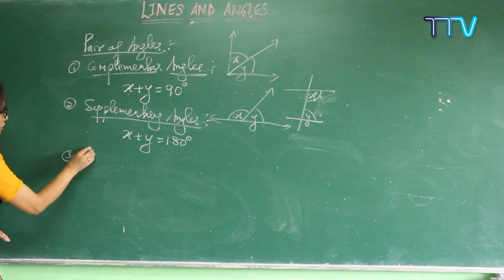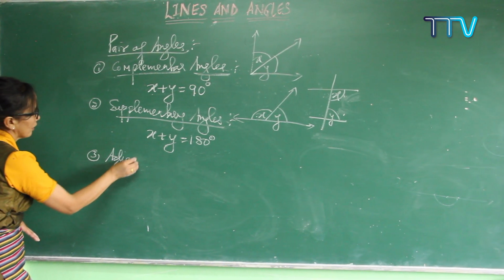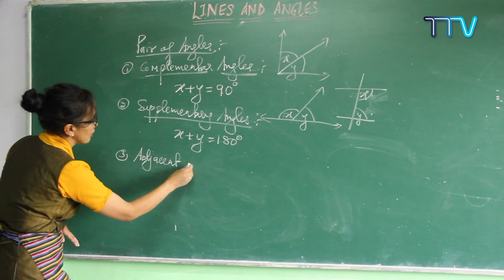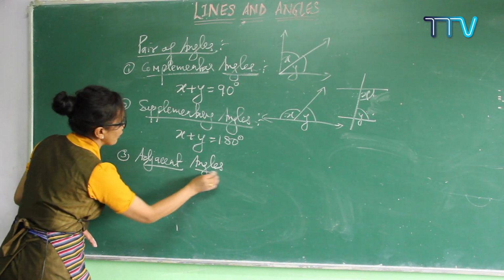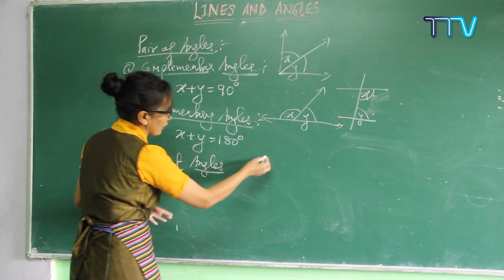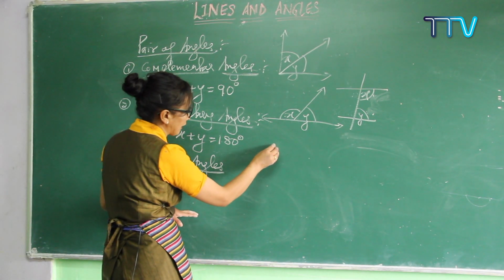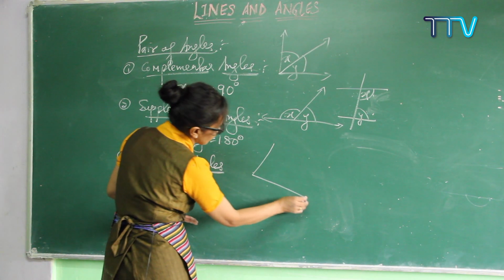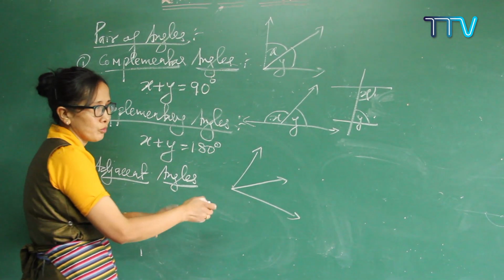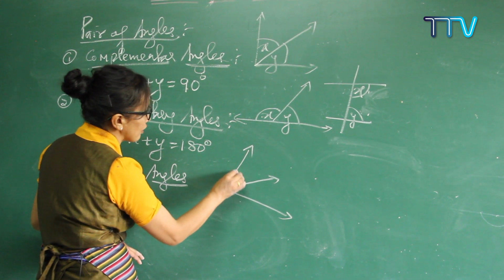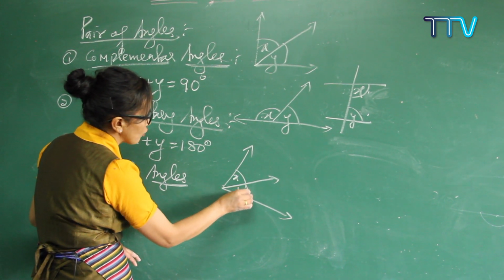Third one is adjacent angles. So adjacent angle means, a pair of adjacent angles means what? Okay, let me draw the diagram so that you can get it clear. So when I draw an angle like this, see here, you can just call it a neighboring angle. So X here and Y here, two angles.